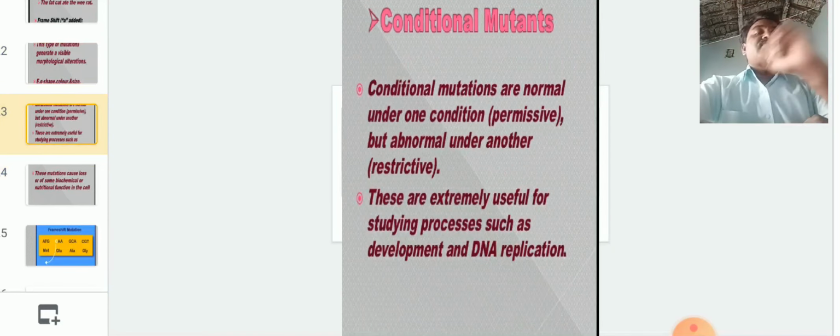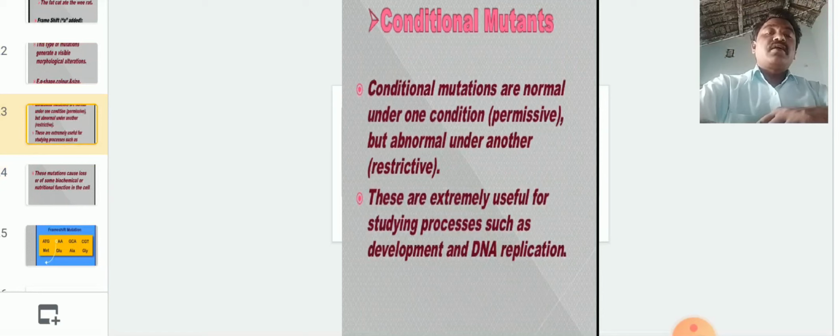Here, conditional mutations. Conditional mutations are normal under one condition, the permissive one, but abnormal under another, the restrictive one. Okay, these are extremely useful for studying processes such as development and DNA replication.